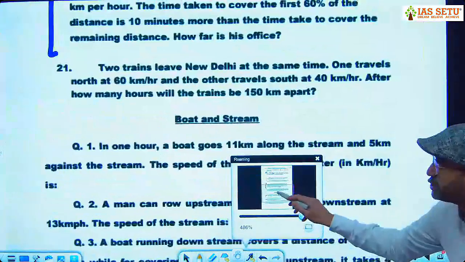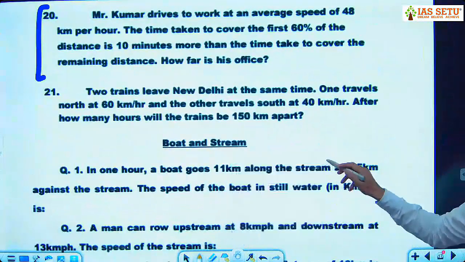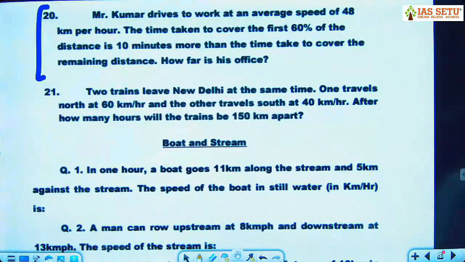Question number 21 is: two trains leave New Delhi at the same time. One travels north at 60 km per hour, other travels south at 40 km per hour. After how many hours will the trains be 150 km apart?